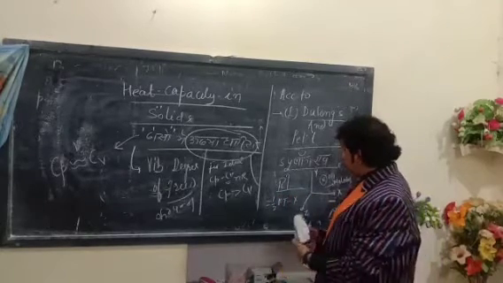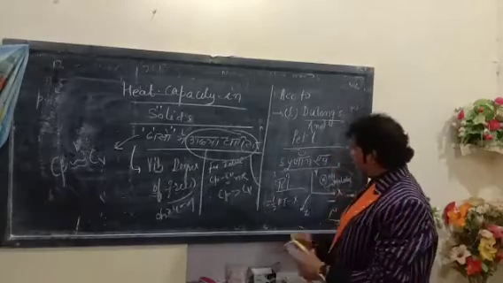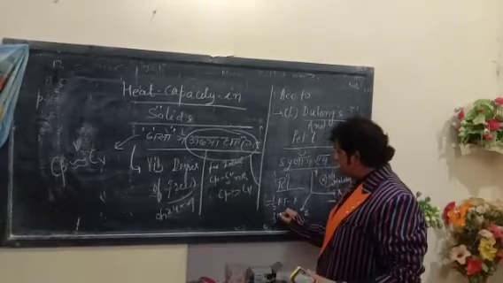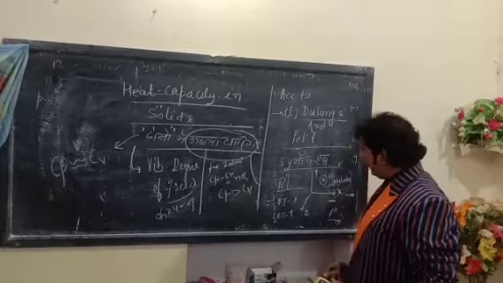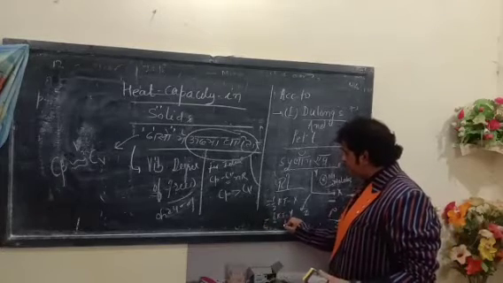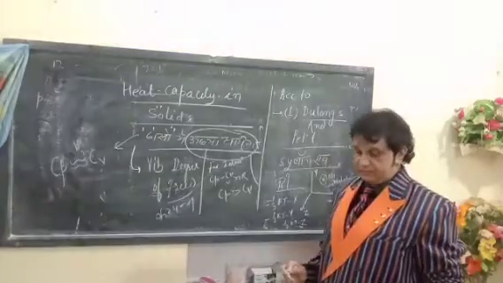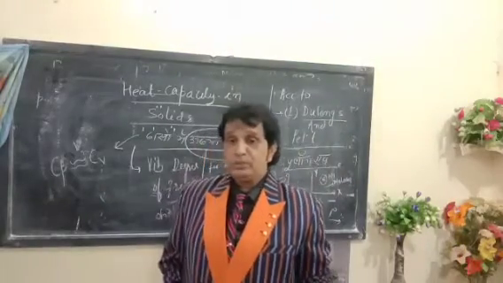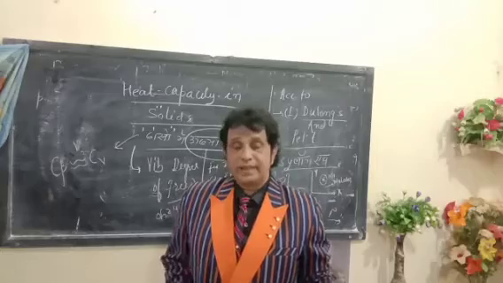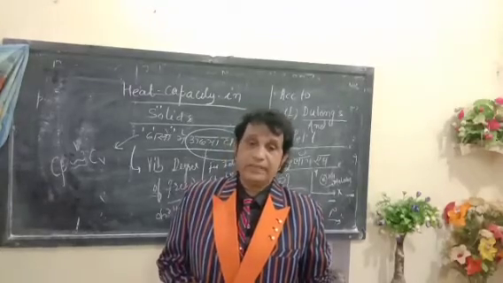Half kT in the x direction, similarly half kT in the y direction, and half kT in the z direction. The total energy is kinetic energy plus potential energy.